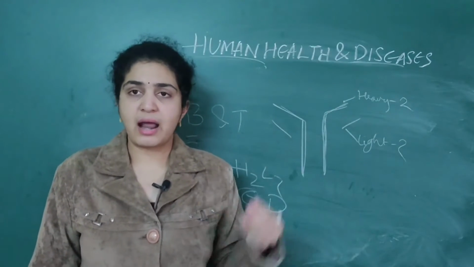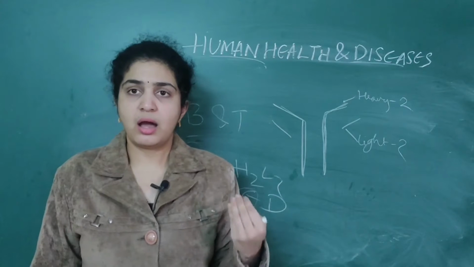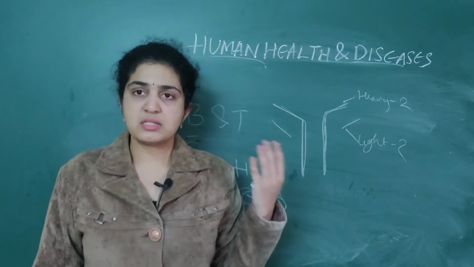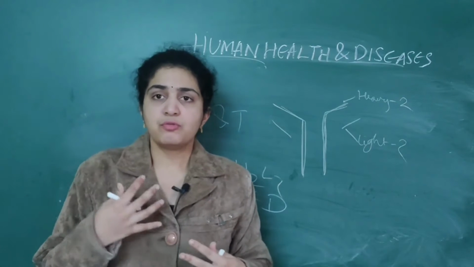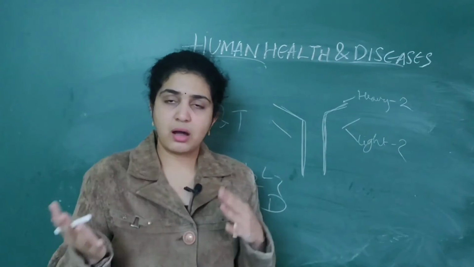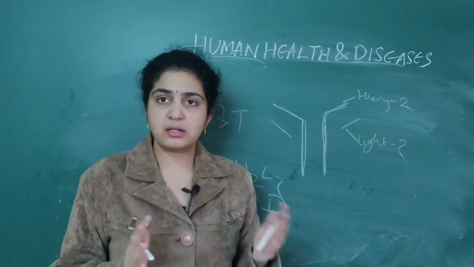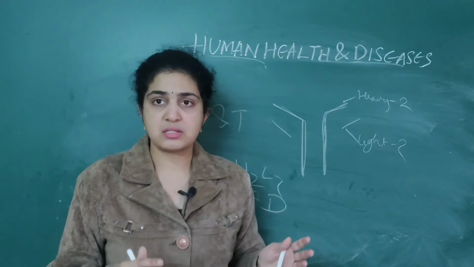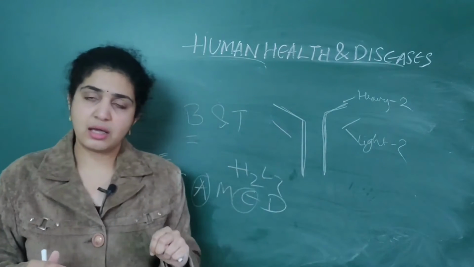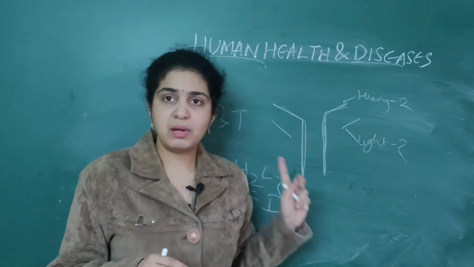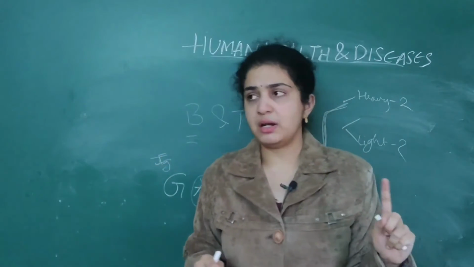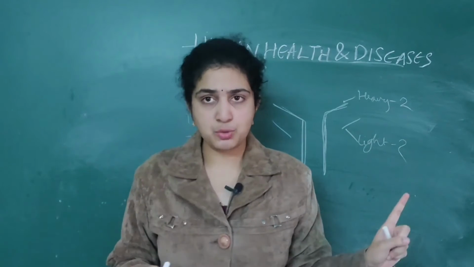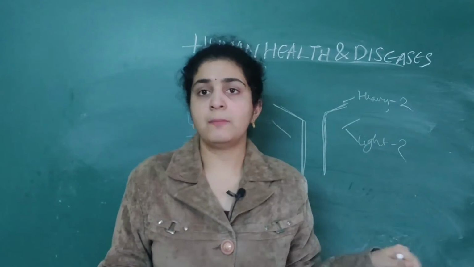Later, for the graft rejections and all, I have told you, if a person is suffering from heart failure, the person can have organs transplanted from different persons. But two criteria I have told you: blood group should match, as well as tissue matching should be done. So blood group matching and tissue matching are very much essential.